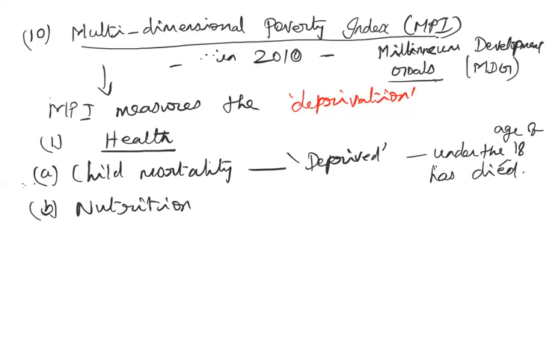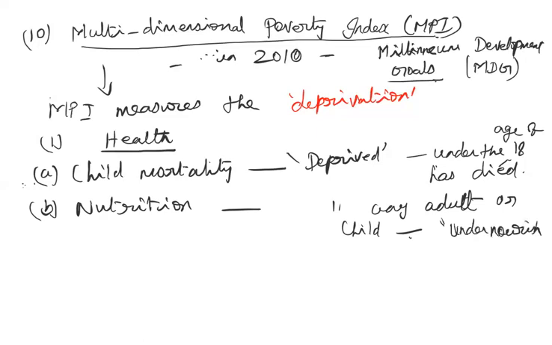Okay, then nutrition. The second one included here is nutrition. In a particular household, if any adult or child is diagnosed as undernourished by nutritional standards, so it is like a medical record. Any child or adult whose diagnostic report says they are malnourished or undernourished means that particular household is deprived of the proper nutritional intake prescribed by the United Nations. Okay, now I think you can understand the meaning of this deprivation. Okay, that is the first group.